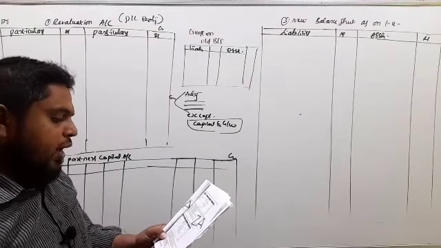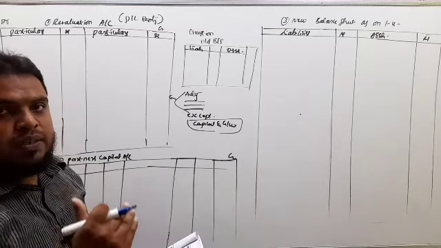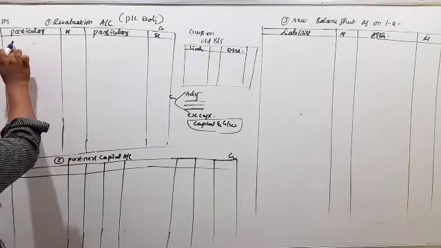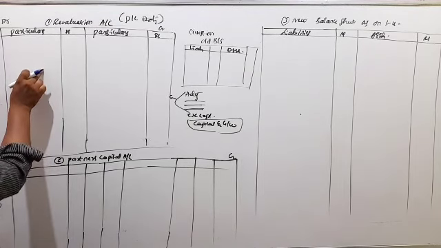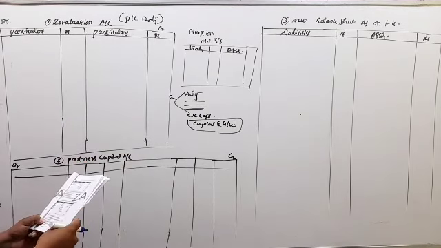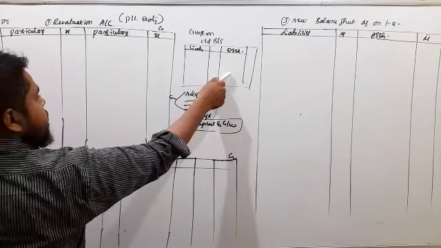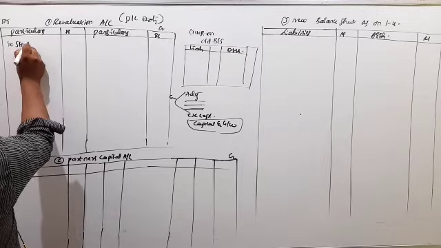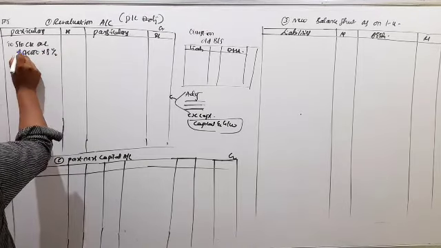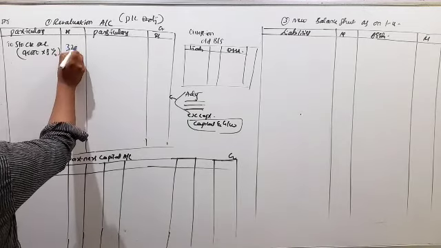Adjustment, stock and furniture to be valued at 8% less than the book value. Less than the book value means depreciation. So depreciation, debit side we have to record, debit side all the expenses and losses, and credit side all the incomes and gains. First, depreciation on a stock. So stock 40,000 he has given in the balance sheet. So to stock account, 40,000 into 8%, 3,200.